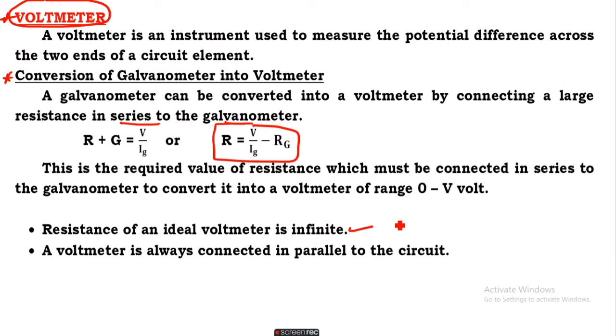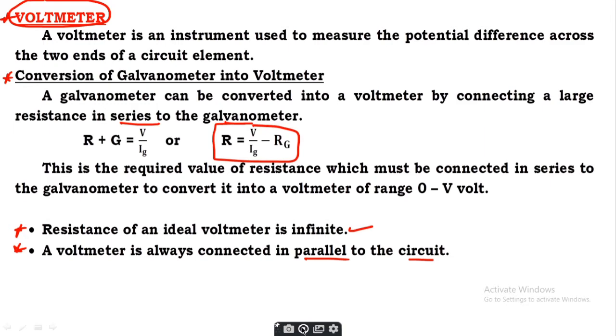The resistance of an ideal voltmeter is infinite, and the voltmeter is always connected in parallel to the circuit. So these 2 points should be remembered for the conversion into a voltmeter. So this is all about the brief introduction of the chapter Moving Charges.